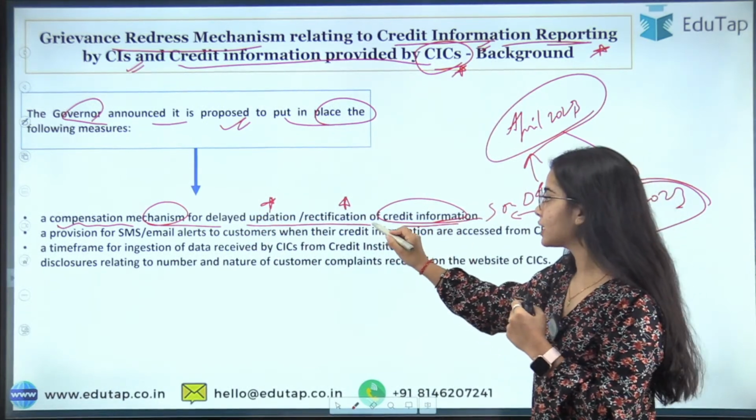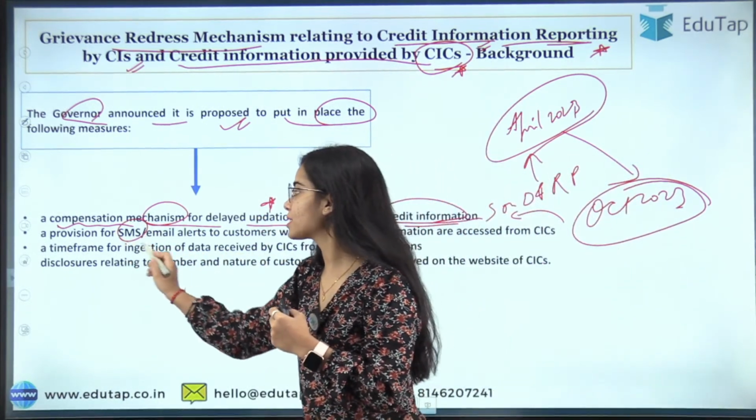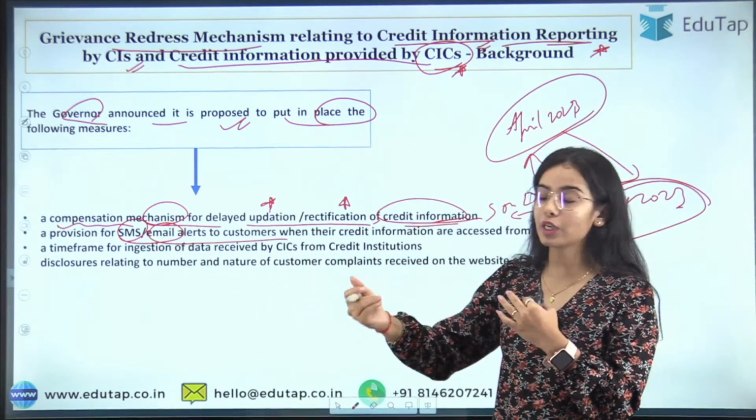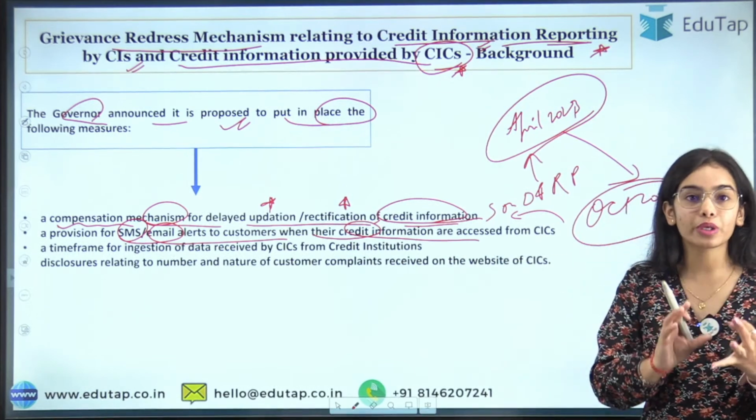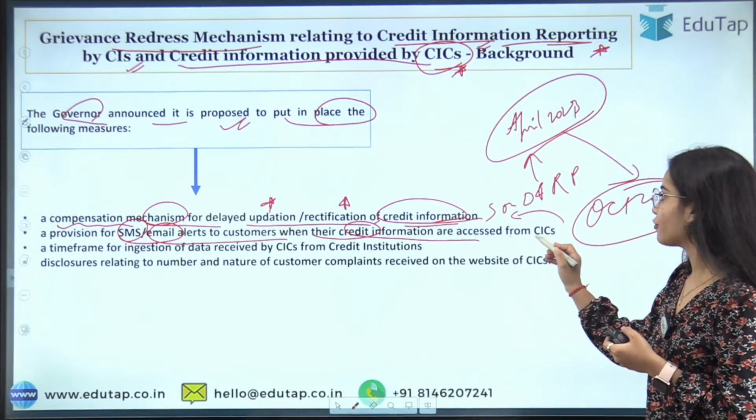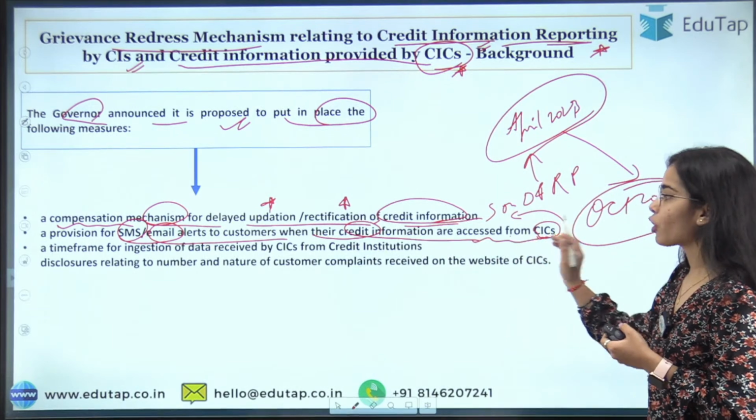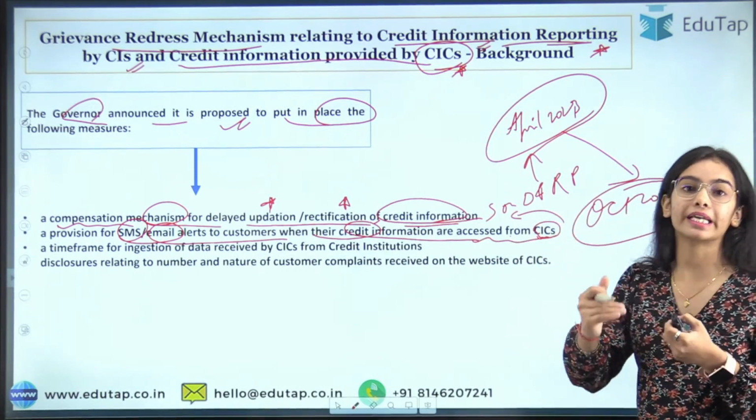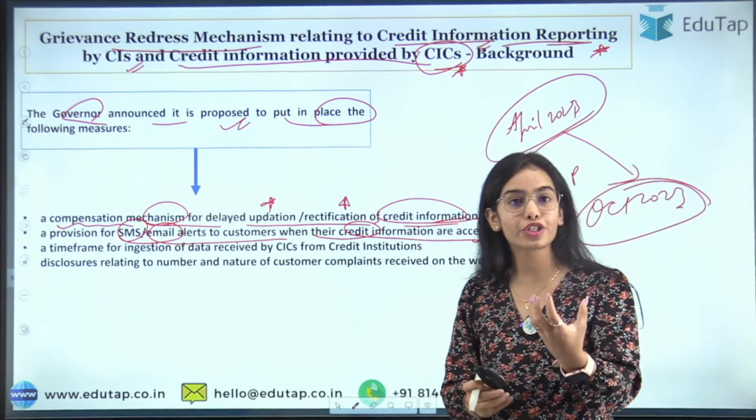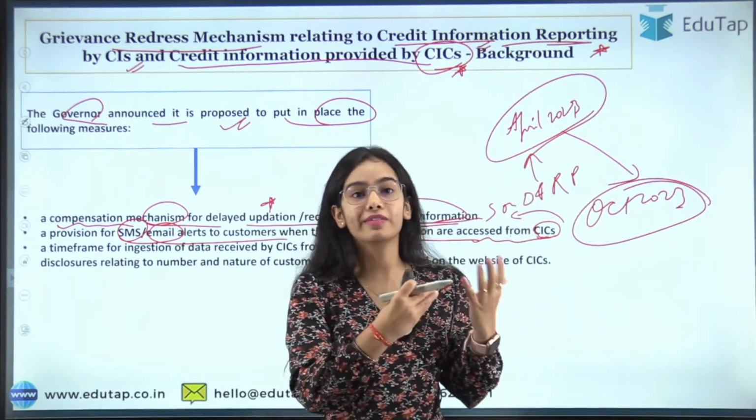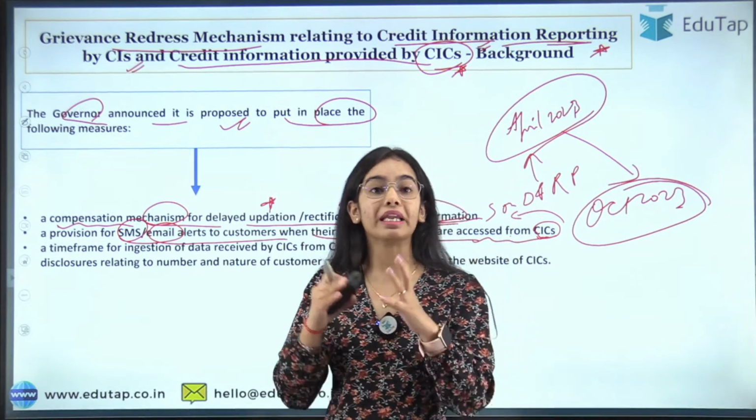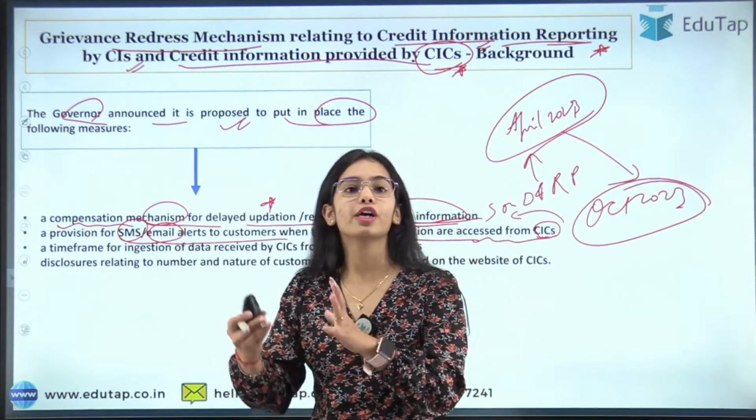Okay, these were the other measures: a provision for an SMS or email alert will be given to the customer when their credit information is being accessed from the credit information companies by the credit institutions. Credit institutions are the institutions that give loans. There are many NBFCs that give loans, and all the banks give loans.